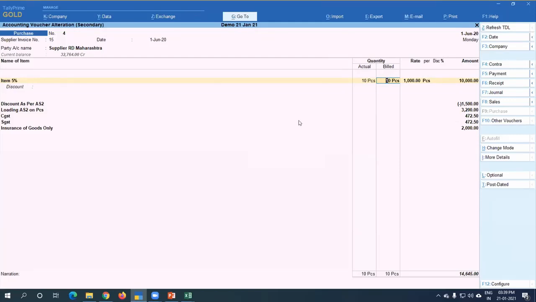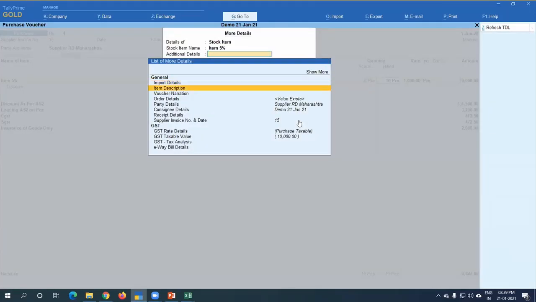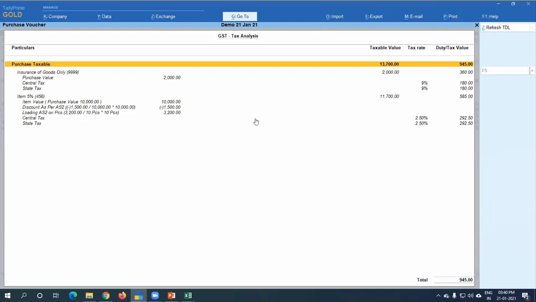So you can see here the GST calculation, GST tax analysis. Check the system. What happens? Insurance I have charged is not attributed to the inventory. But whatever I have charged here, discount is charged at 1,500 for 10,000 rupees, and loading charges are charged at 3,200 for 10 pieces.